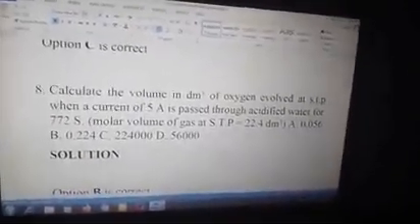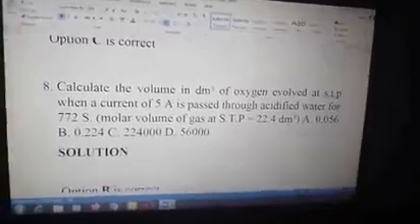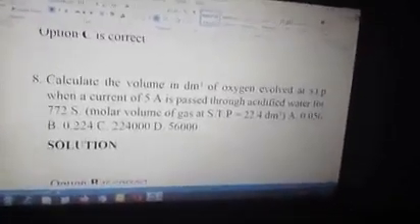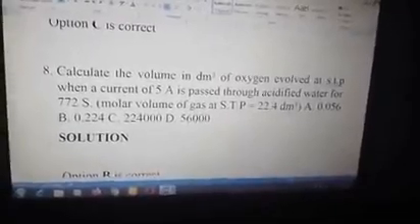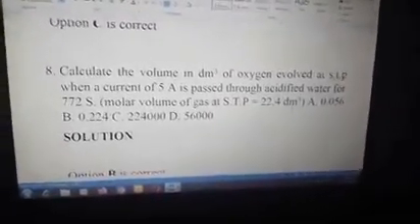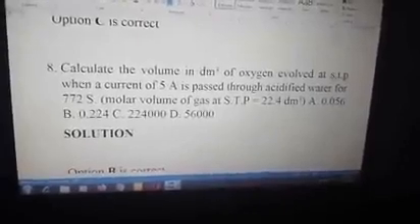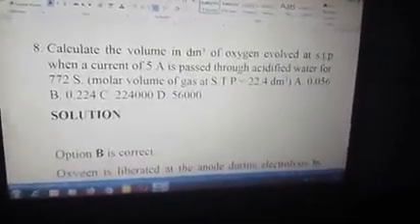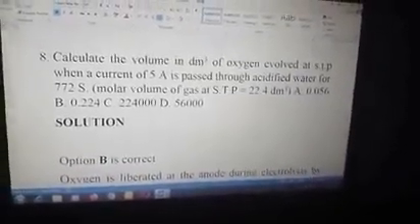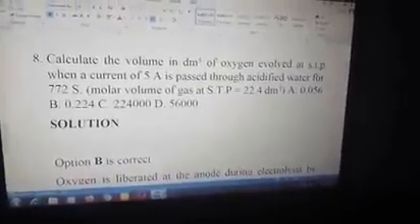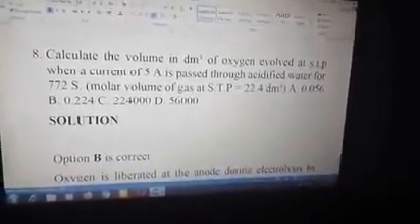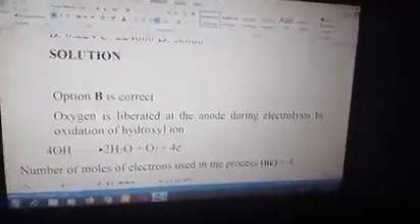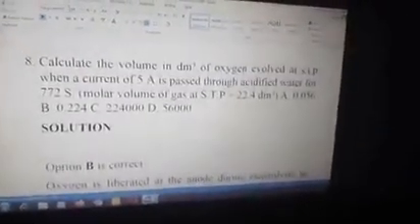Number 8. Calculate the volume in dm cube of oxygen evolved at STP when a current of 5 amperes is passed through acidified water for 772 seconds. Molar volume of gas at STP equal to 22.4 dm cube. Option A 0.056, option B 0.224, option C 224,000, option D 56,000. Solution. Option B is correct. The answer is 0.224, option B. So let's look at the solution.